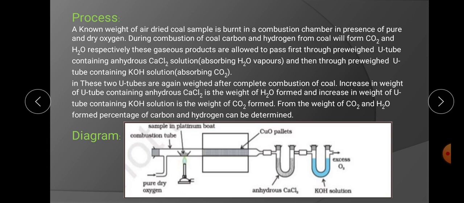This is the process for carbon and hydrogen estimation. Listen once again. There is a combustion apparatus, a combustion chamber which consists of a burner. There is a container inside that chamber for holding the coal sample. There is the inlet for pure and dry oxygen. There are two U-tubes. The first contains anhydrous CaCl2 and the second contains KOH solution.